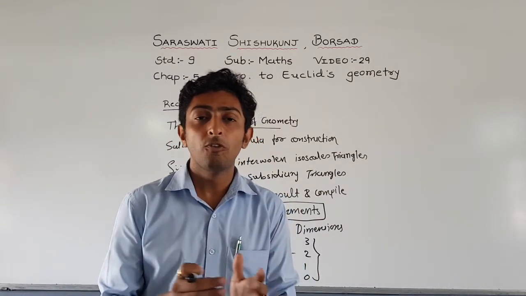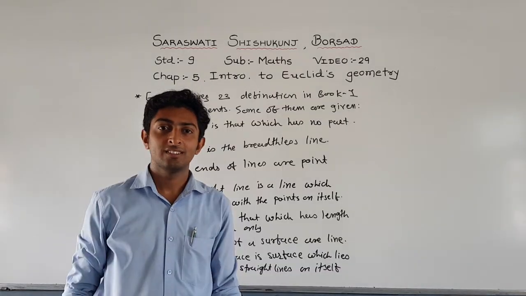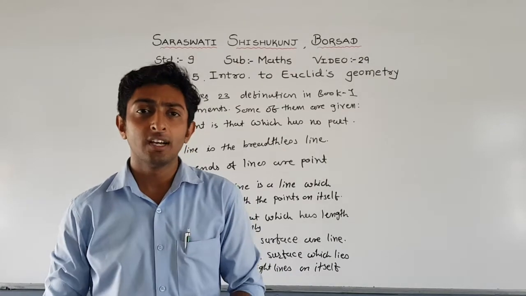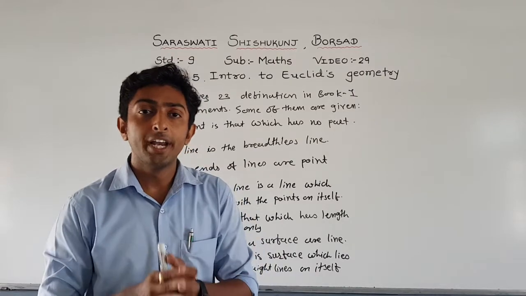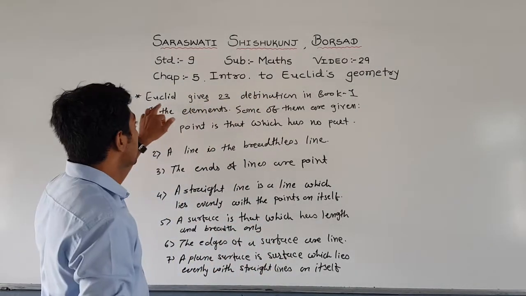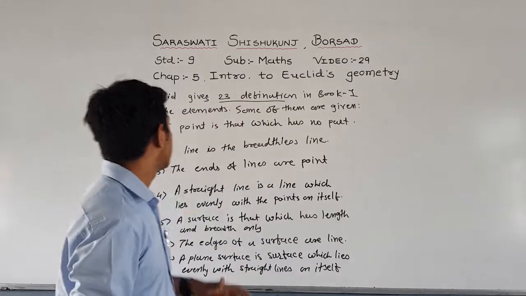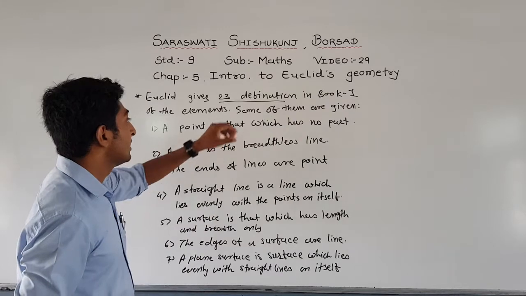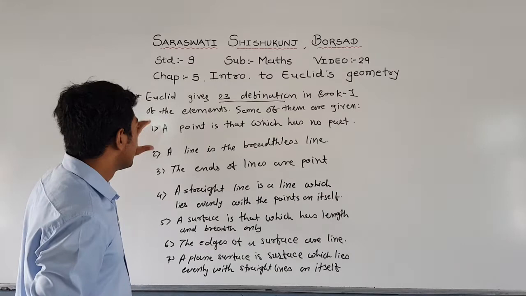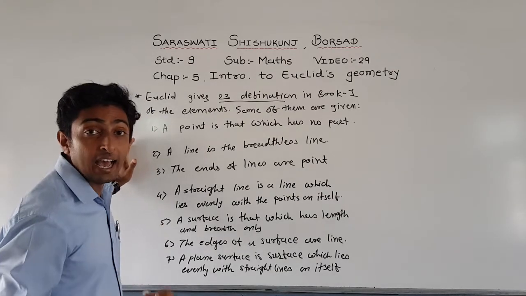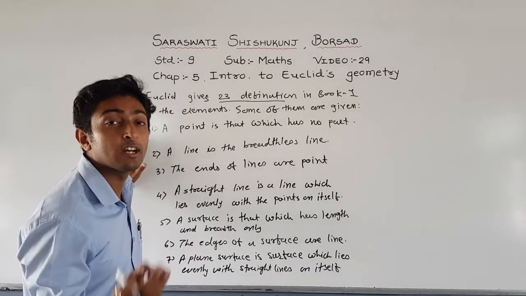Now let us move further to another important topic, the axioms and postulates by Euclid. We are talking about the book Elements, which was created by Euclid. In book 1 Euclid gives 23 definitions. Some of the definitions are given here. There are 7 definitions here. These definitions are asked in your examination as fill in the blanks, true false or a sentence in one word.